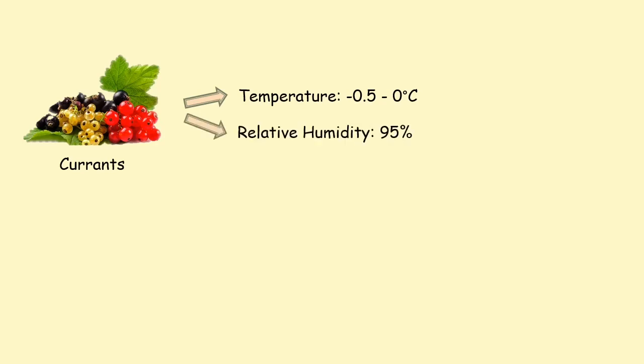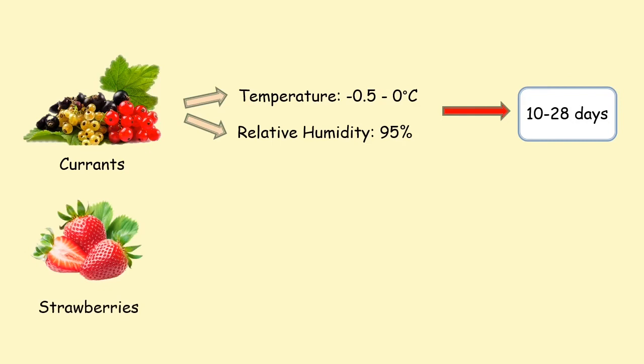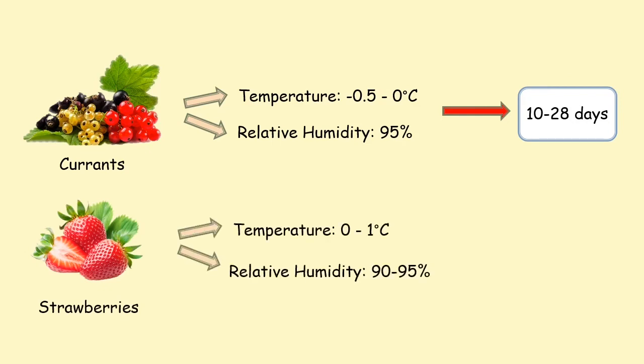The first one is currants. For currants, it must be stored at temperature of negative 0.5 to 0 degrees Celsius and at relative humidity of 95%. This condition will contribute to at least 10 to 28 days of post-harvest life. For strawberries, it can be stored at 0 to 1 degree Celsius and at 90 to 95% of humidity. The post-harvest life of this soft fruit can be extended till 4 to 8 days prior to packaging.